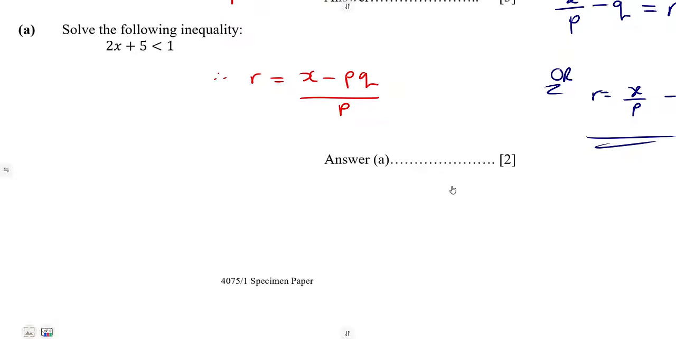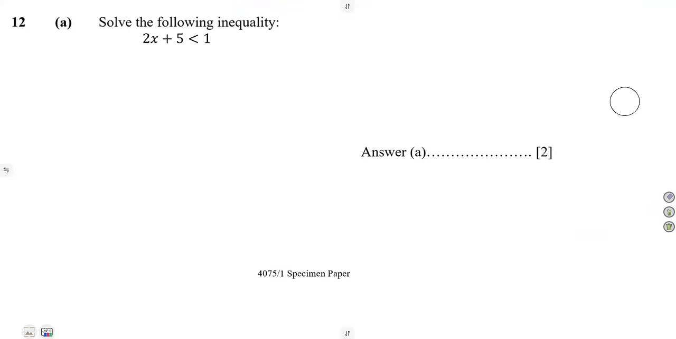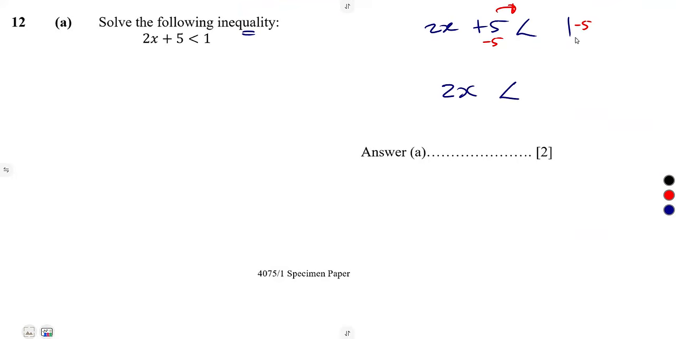All right, let us consider another part, number 12a. On number 12a, you are given to solve the following inequality. All right, 2x plus 5 is less than 1. Simply take the 5 to the other side, so it's going to be negative 5, or subtract 5, both sides of the inequality. So 2x is less than 1 minus 5, that's a negative 4. Divide by 2, divide by 2. So therefore, x is less than negative 4 divided by 2, that's a negative 2.